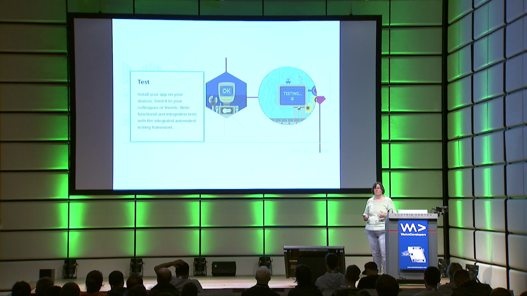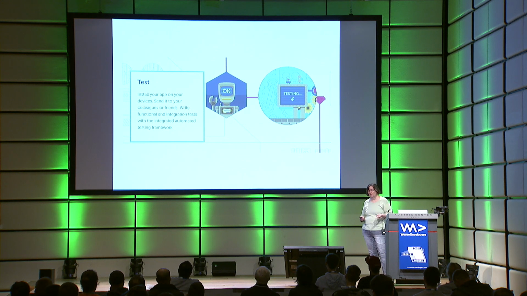RubyMotion also has a baked-in testing framework. It's actually called Bacon. Bacon's my favorite. Anyway, it allows you to write functional and integration tests by default with your applications. It even comes, all the templates even come with a default test written for you.